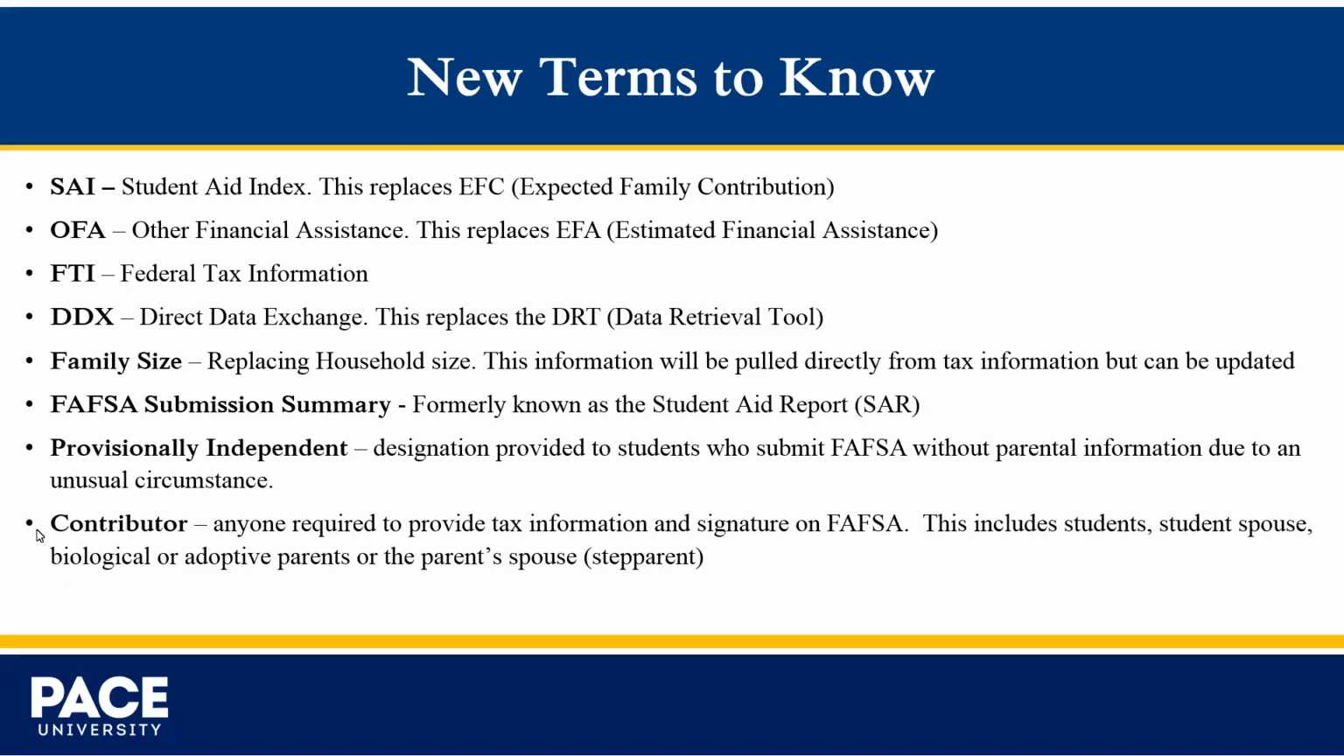Lastly is the contributor. This is for anyone required to provide tax information and signature on the FAFSA. This includes the student, student's spouse, biological or adopted parents, or the parent's spouse, a stepparent. The students will email invite their contributors to complete their section of the FAFSA. Contributors will receive an email informing them that they have been identified as such, and will need to log in using their FSA ID to provide the required information on the student's FAFSA.